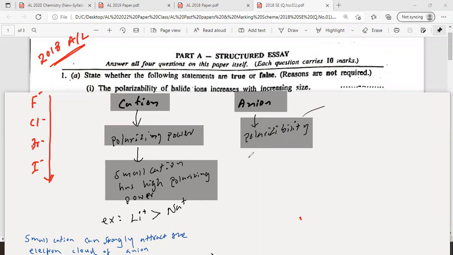Right. Look at the screen. Polarizability of an ion: a large anion has higher polarizability.